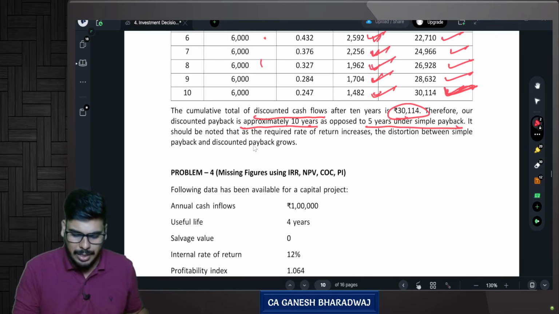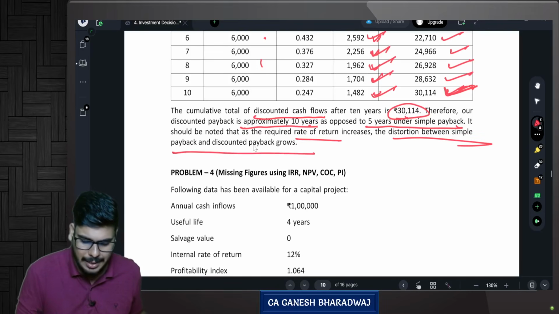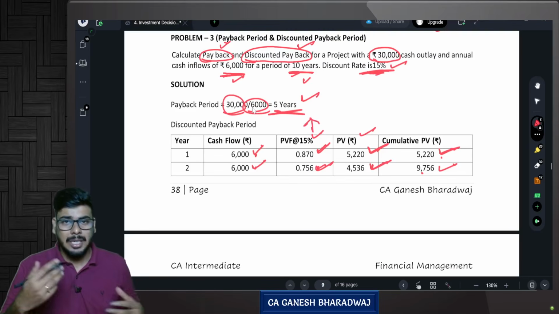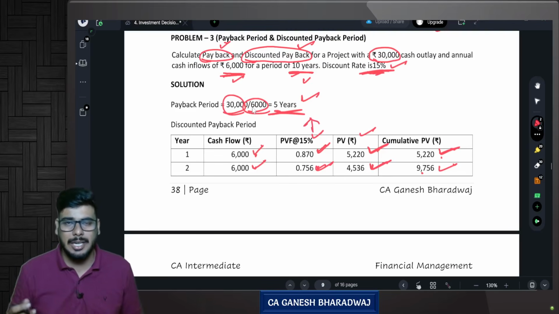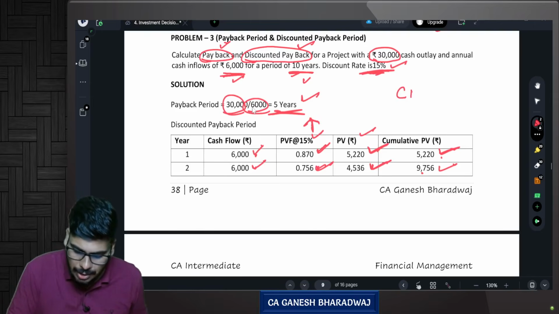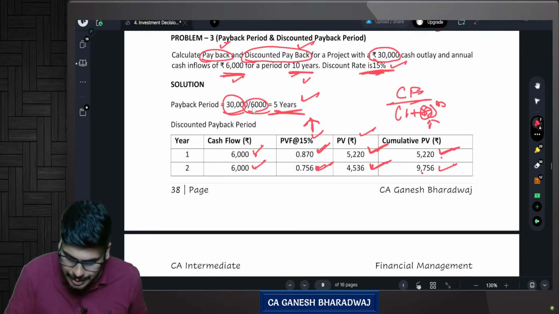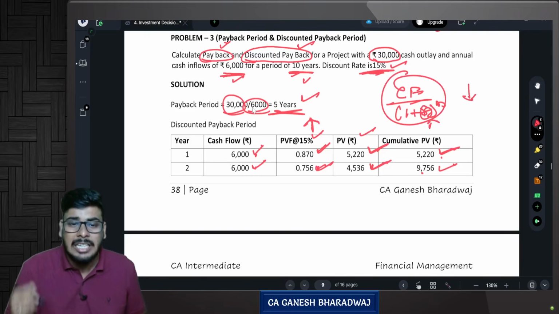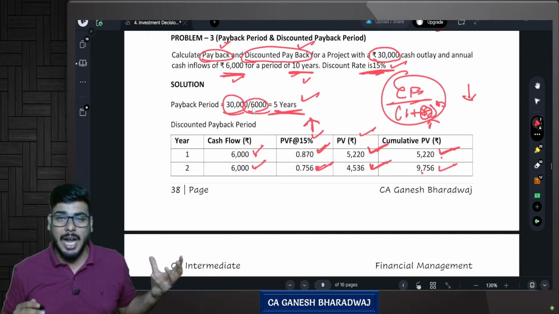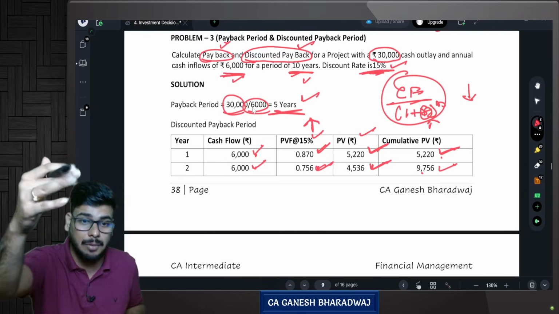Yes. So it should be noted that as the required rate of return increases, the distortion between the simple payback and the discounted payback grows. That is, if your discount rate keeps on increasing, what will happen? Cash flow divided by 1 plus r to the power n, correct? So if your discount rate increases, the overall value decreases, correct? Since your overall value decreases, it takes more time for you to recover your cash inflow, or in other words, the discounted payback period will be even more. Are you clear with this?